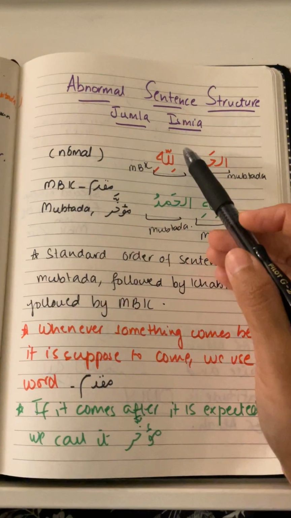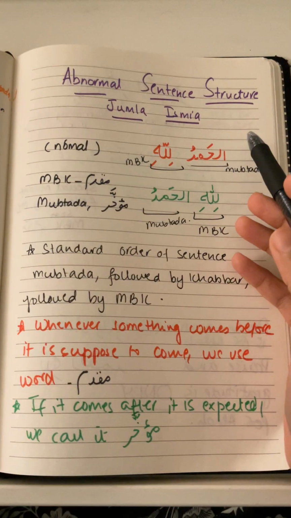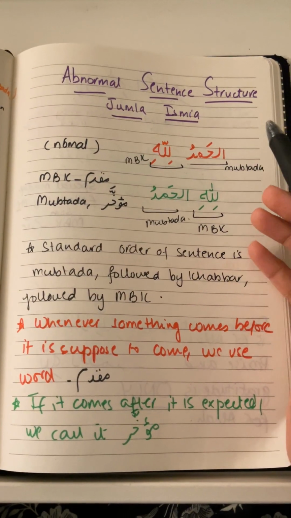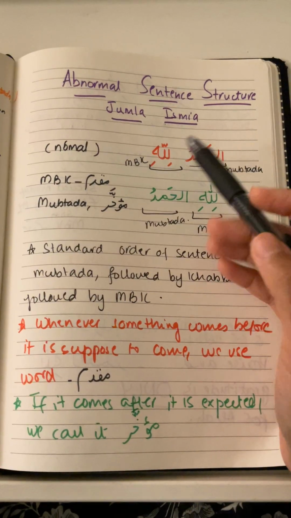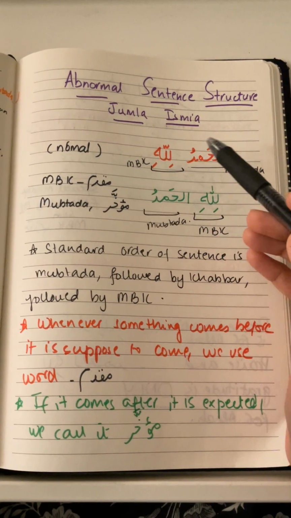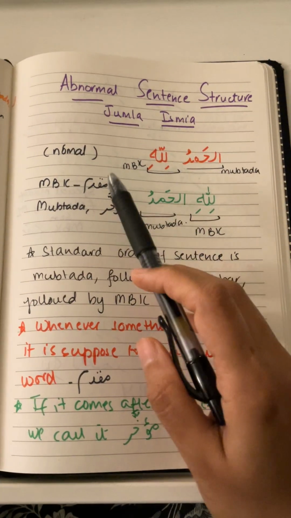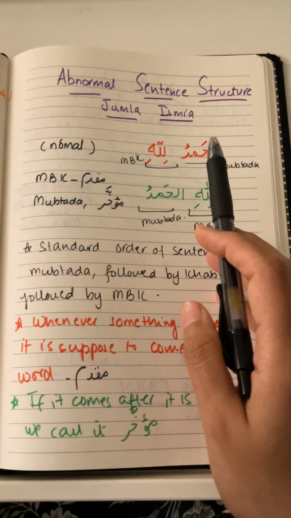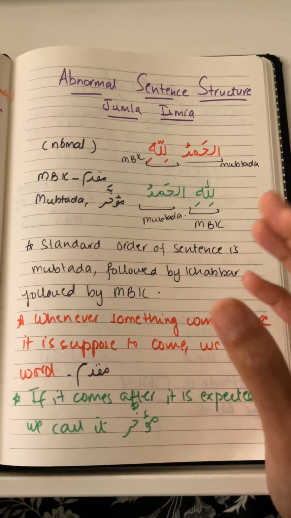So we know that Jumla Ismia basically has three components. One is the Mubtada, which is always present in a Jumla Ismia, and it's supposed to be Rafa or it has harf of nasab or its victim. Then there is the Khabar, and the Khabar is always supposed to be Rafa, and then there is Mutalik bil Khabar, which is Jar Majroor, right? And these are the components. Mubtada is always present in a Jumla Ismiya, and Khabar and Mutalik bil Khabar can be present together or alone as well.